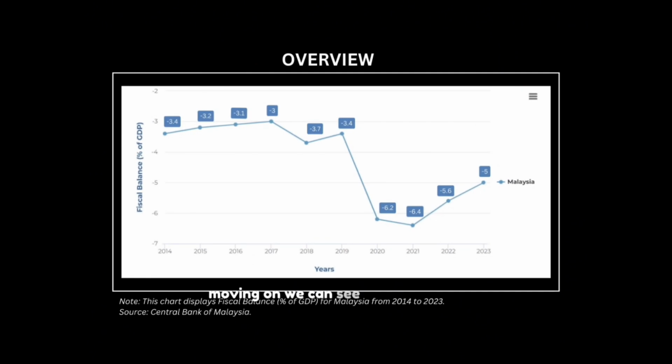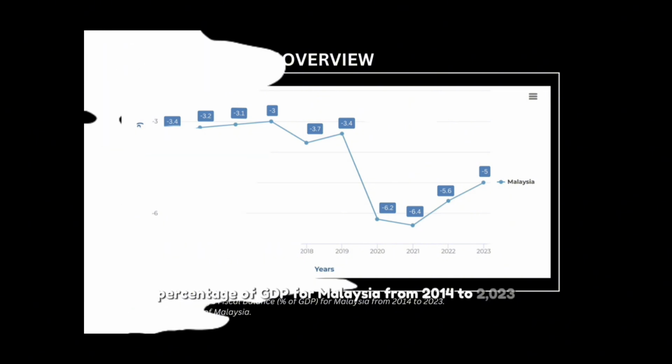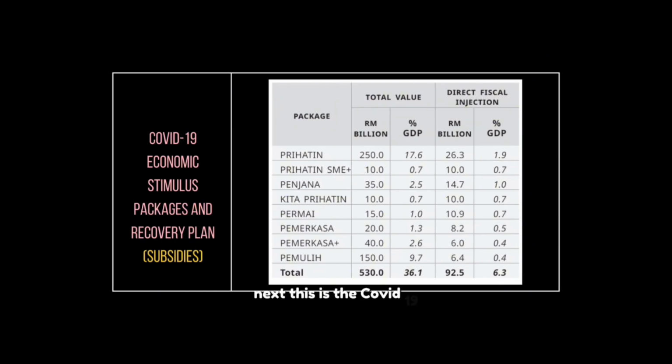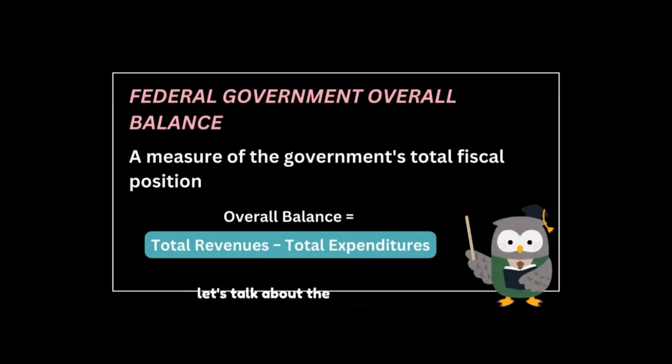Moving on, we can see from this slide the overview of the fiscal balance percentage of GDP for Malaysia from 2014 to 2023. Next, this is the COVID-19 economic stimulus packages and recovery plan that is called subsidies. Now let's talk about the federal government overall balance. The federal government overall balance is a measure of the government's total fiscal position.